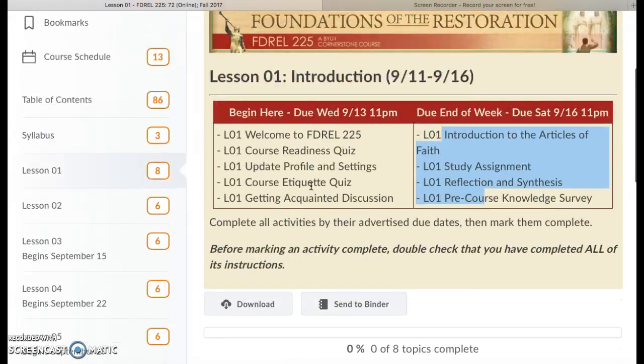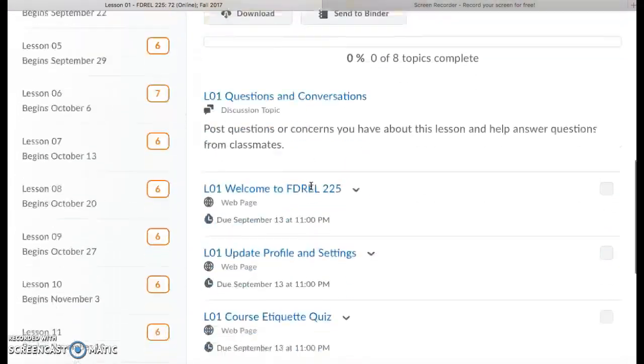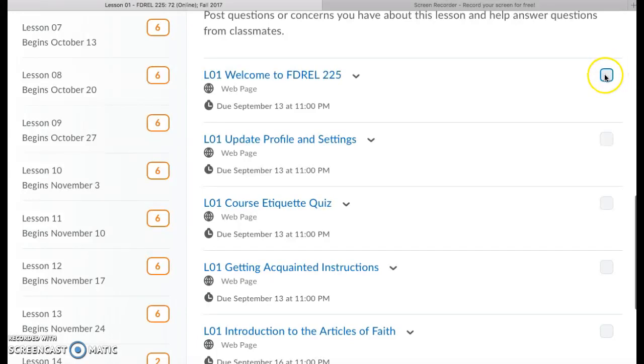Okay? So after that, you're going to scroll down a little bit. This part right here, questions and conversations, is designed more for general questions about the course or about something you're working on in it. And anybody can respond to those. Then you'll come right here and you can put a little checkbox by each of the things that you accomplished, but you're just going to start working through each of these one by one. You'll click on it, read it, do it, click on it, read it, do it, and at the end there's a little quiz here that you take.